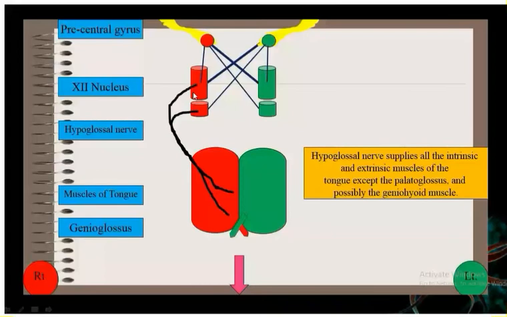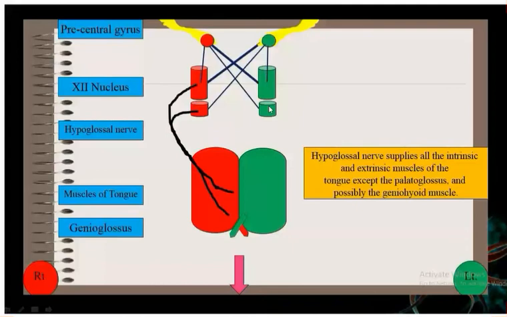This is the part which is innervating the genioglossus. Okay, so this is the hypoglossal nucleus which is innervating the genioglossus. This is also the same one on the left side. Now just see this part.